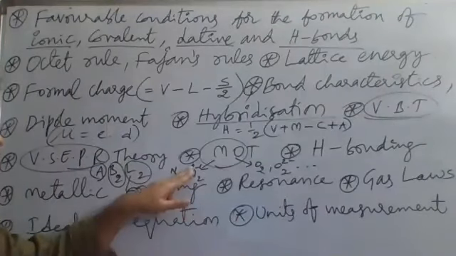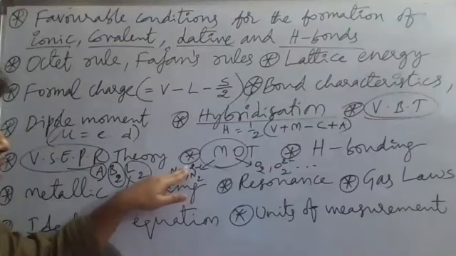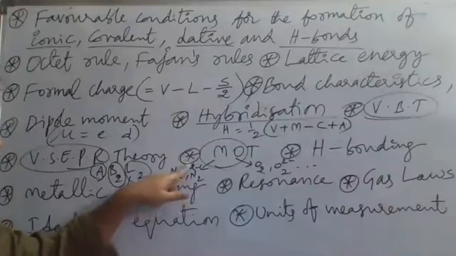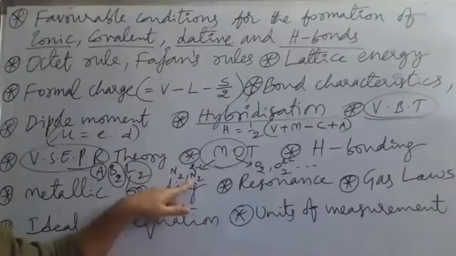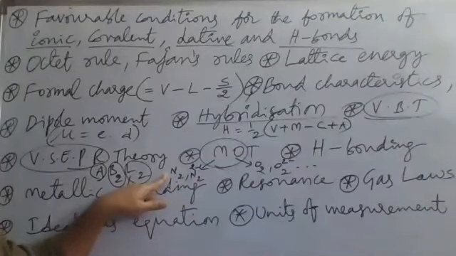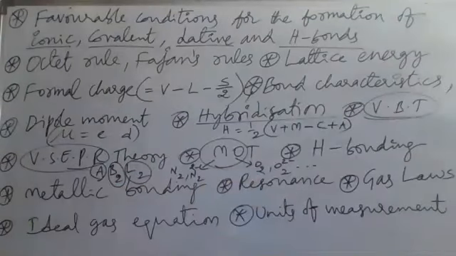Why? N2 minus 2 has how many electrons? 14 electrons of nitrogen molecule and 2 electrons gained, 14 plus 2, 16 electrons. But we should not follow oxygen type of configuration here. Though N2 minus 2 ion has 16 electrons, we should not follow the O2 type. We should follow nitrogen type of configuration only. The order of energies of molecular orbitals will be different for nitrogen molecule and oxygen molecule, right?